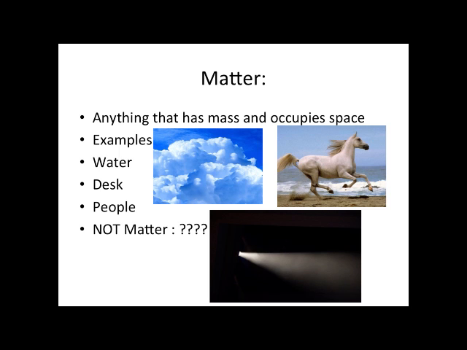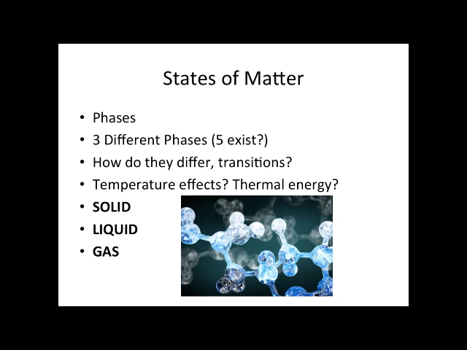So when looking at matter, we're going to talk about three different phases or states of matter. There actually is a fourth we'll talk about in chemistry called plasma, but in this class, we're going to keep it to solids, liquids, and gases. You know, how do they differ, different transitions they can take, and things like that.